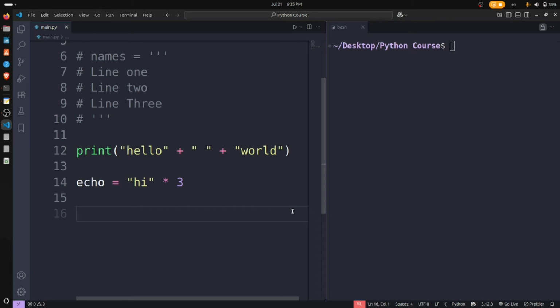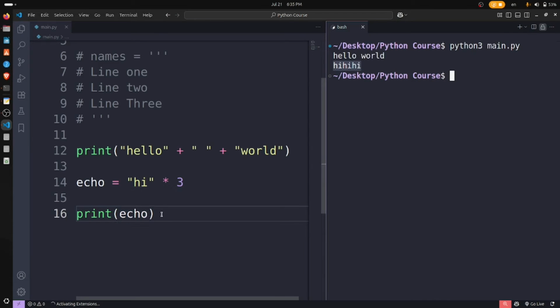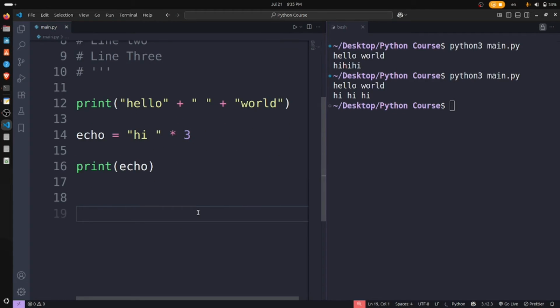Let's print this echo, and see 3 times hi. Or we have some space here, and we run once again, 3 times hi, hi, hi. This is called repetition in string. So these are all the functionalities or specifics of this string data type.